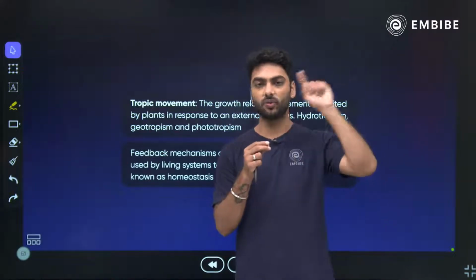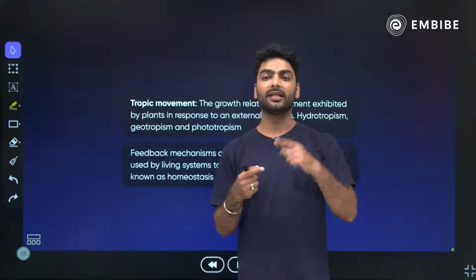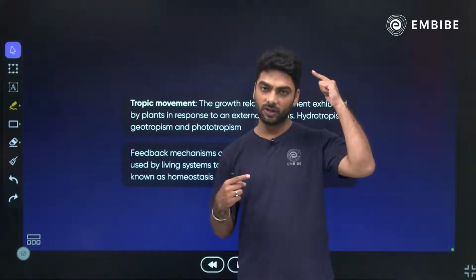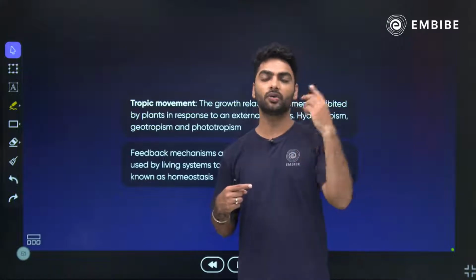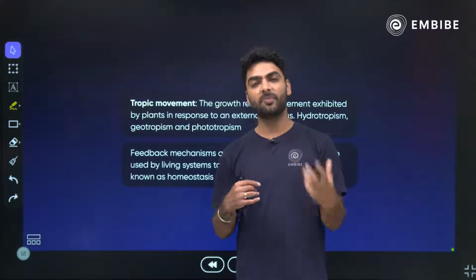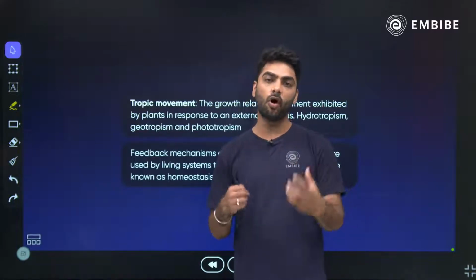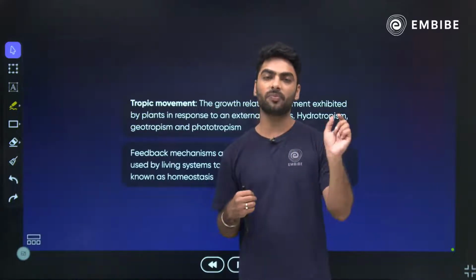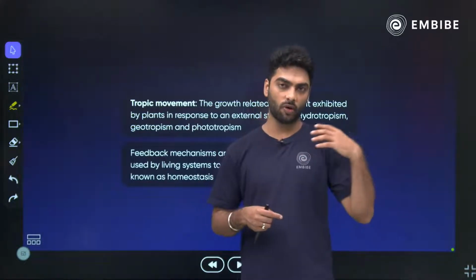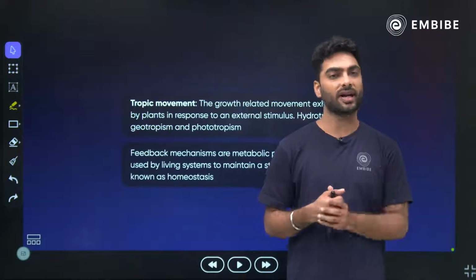A message is given to the pituitary gland by your thyroid gland that the body is running low on thyroxine. The pituitary gland will push the thyroid gland to create more thyroxine, and this is how the feedback mechanism works. It works on the principle of getting a message from a particular gland that I am short of something or I am growing over on something, and how the pituitary gland reacts to it.